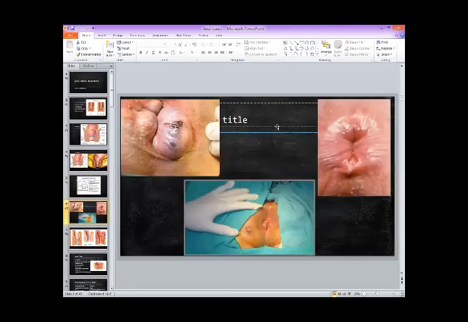Let's see. On inspection, you could see this type of thing. Either it could be normal, but you could see the pathologies, and the pathologies like this. If you see this picture, which is on the top left of the screen, you see there are 3 swellings, and if you see the fingers gently separating the buttocks, you can see 3 swellings, which is not normal. One is a bigger swelling, the other is smaller than that, and the third one is the smallest. And in this position, as I can understand, this is 12 o'clock onto the top north. This is 12 o'clock. This is 6 o'clock.